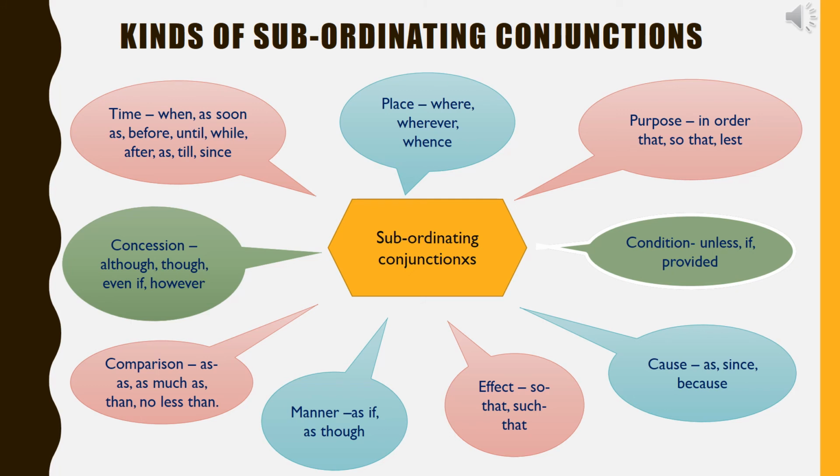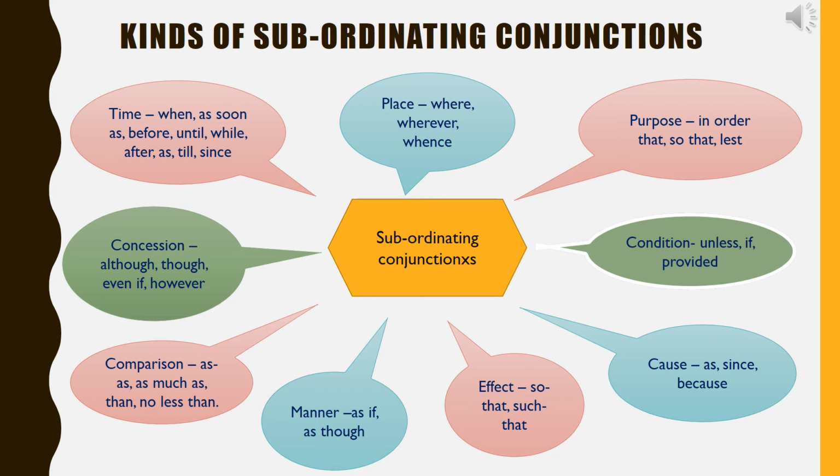Sixth, effect. Some subordinating conjunctions of effect are so that, such that. For example, his behavior was such that everyone disliked him. It rained so heavily that crops were ruined.